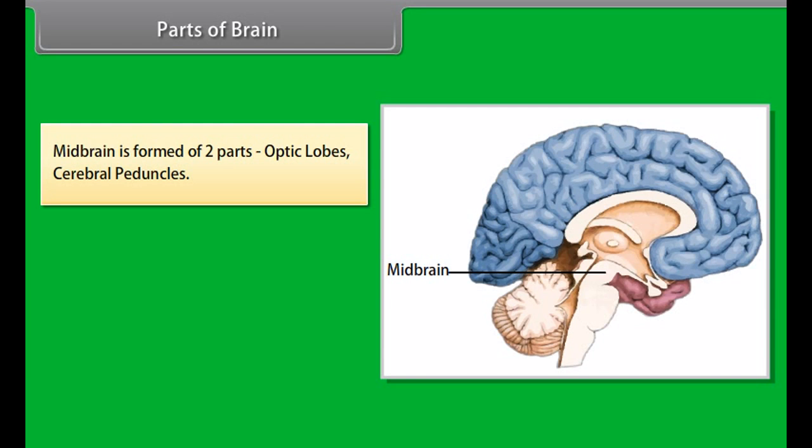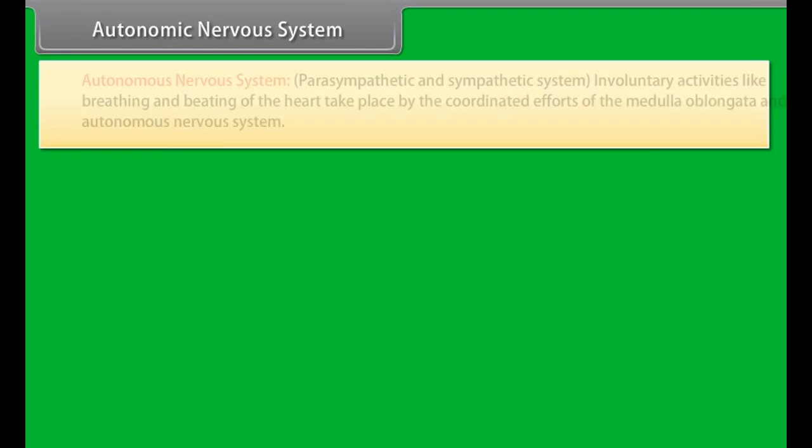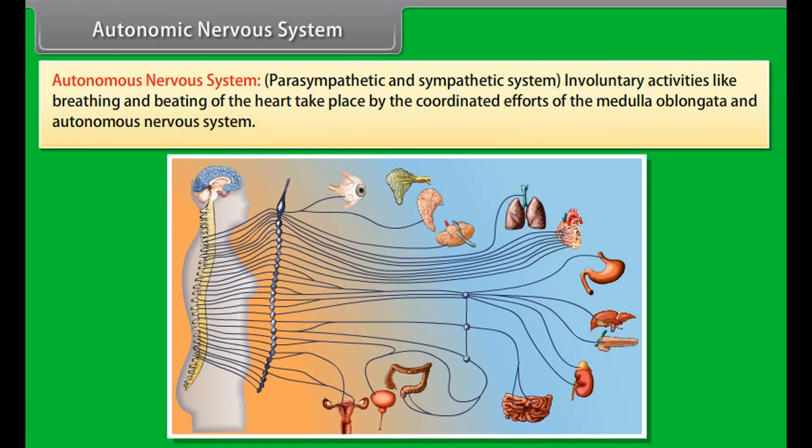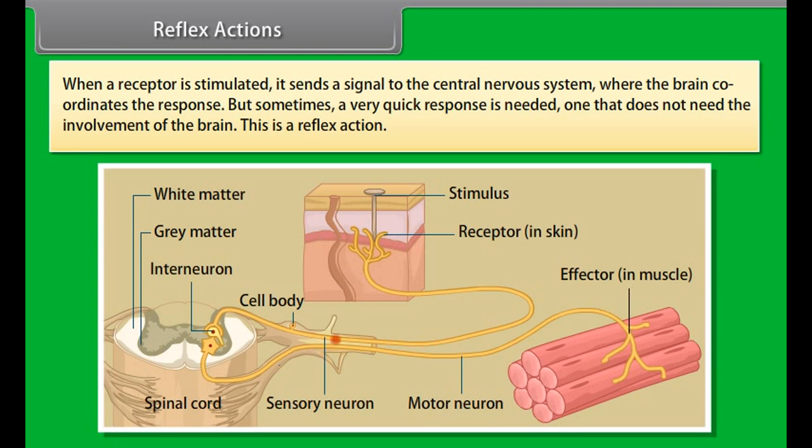The human brain is covered with three meninges or membranes. Pia is the inner meninges, arachnoid is the middle meninges, and dura mater is the outer meninges. The space between membranes is filled with cerebrospinal fluid. The brain has grey matter outside and white matter inside.